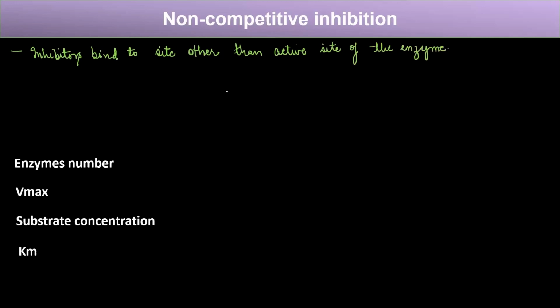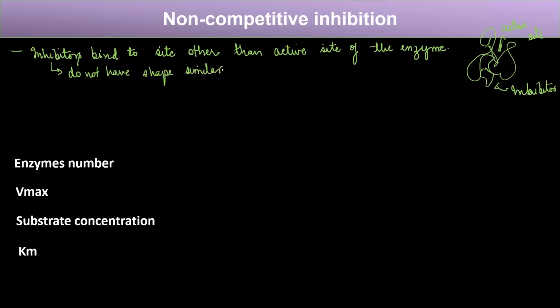So what we understand by this is that if this is an enzyme, and this is its active site, then the inhibitor will bind somewhere here. This is where the inhibitor can bind. So the inhibitors do not have a shape similar to that of the substrate, right?